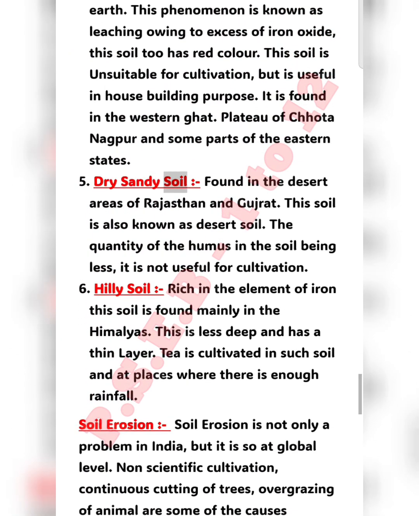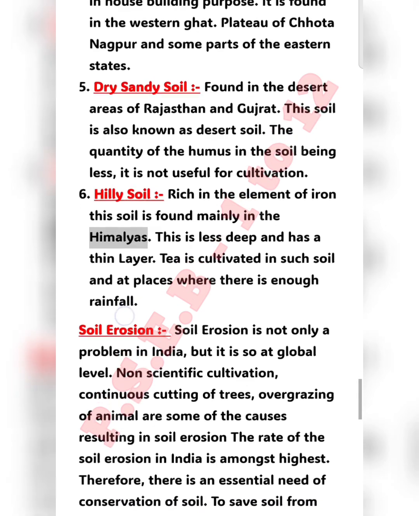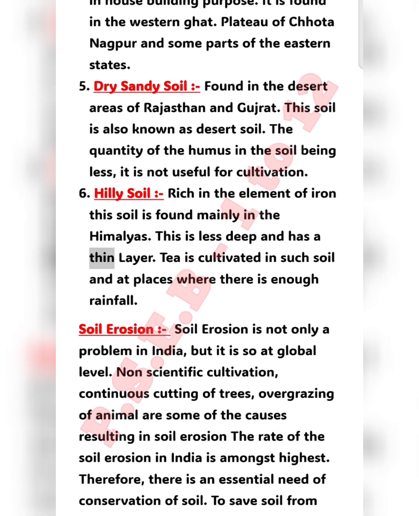Dry sandy soil is found in the desert areas of Rajasthan and Gujarat. This soil is also known as desert soil. The quantity of humus in the soil being less, it is not useful for cultivation. Hilly soil is rich in the element iron. This soil is found mainly in the Himalayas. This is less deep and has a thin layer. Tea is cultivated in such soil at places where there is enough rainfall.